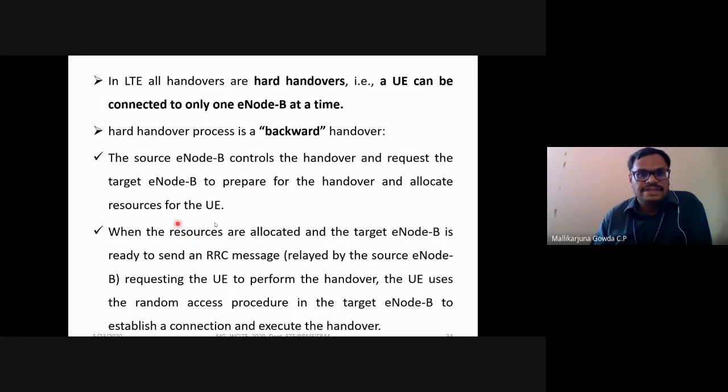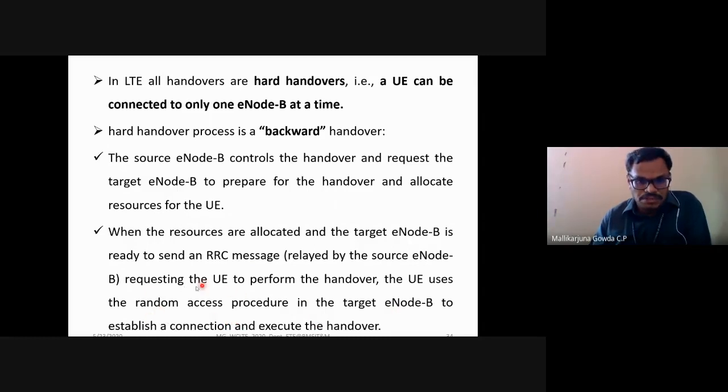Similar to that, when the resources are allocated and the target eNB is ready to send an RRC message requesting the user equipment to perform the handover, the user equipment uses the random access procedure in the target eNB to establish the connection and execute the handover.